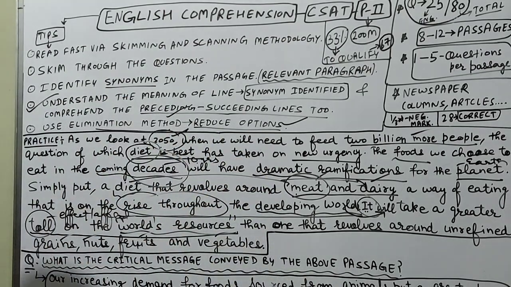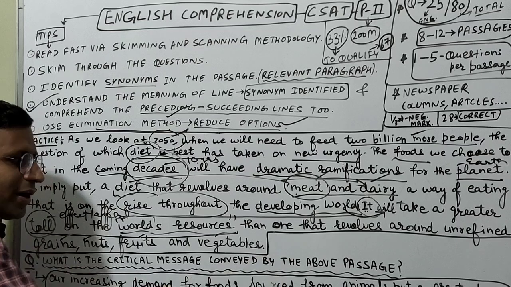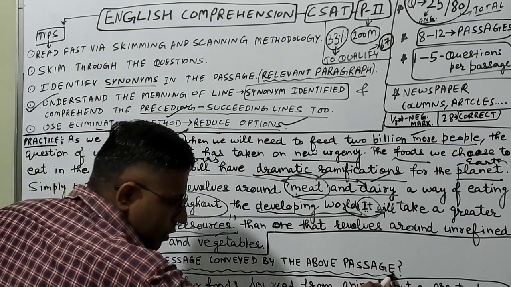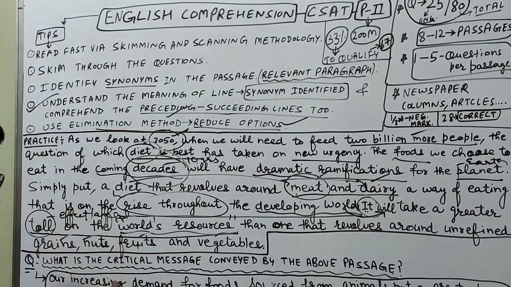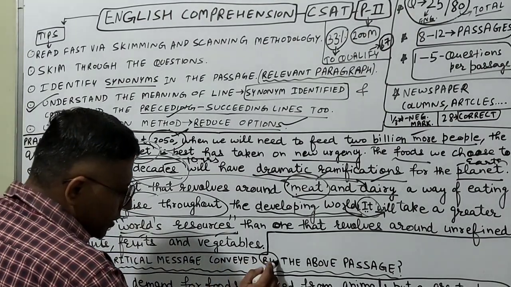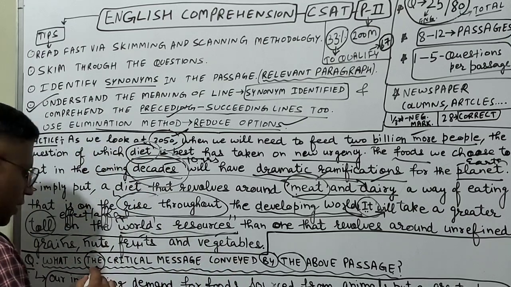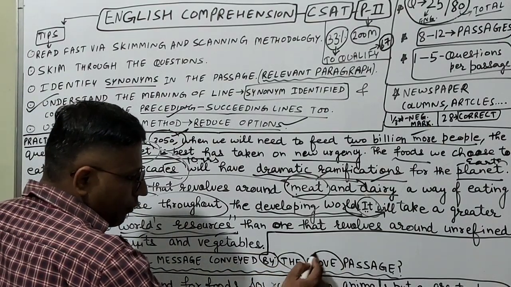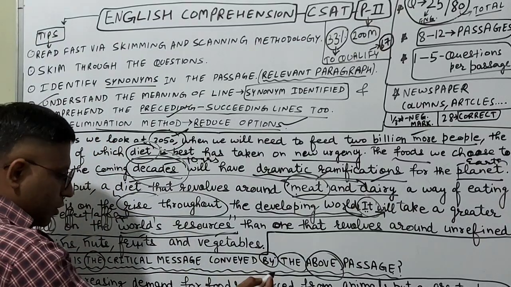Now what is the question? So what is the critical message conveyed by the above passage? So it starts in interrogative form and a question mark is there. So that means the question is asked in the interrogative sentence form. So these are again grammar: "the" is a part of article in grammar, and "by" and "above", these both are prepositions.